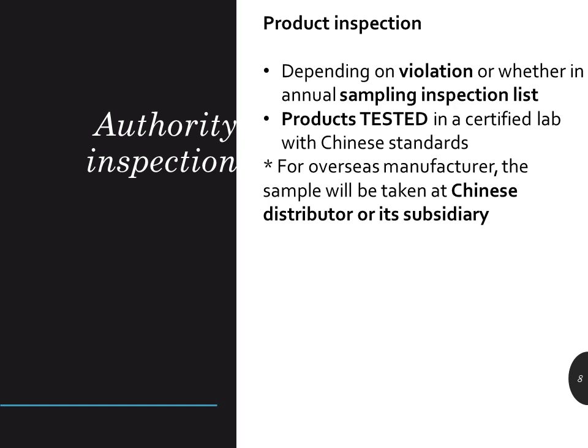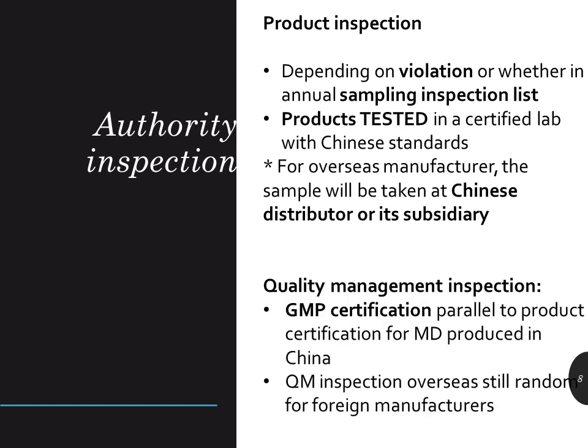The Chinese authority has a very clever policy of risk-based inspection. So every year a list of products and applicable testing standards is given as potential inspection subjects in China. In this case, a sample of the overseas manufacturer's product will be taken to test in a certified lab in China. As mentioned, there is no quality system certification cycle for overseas manufacturers in China as in Europe.